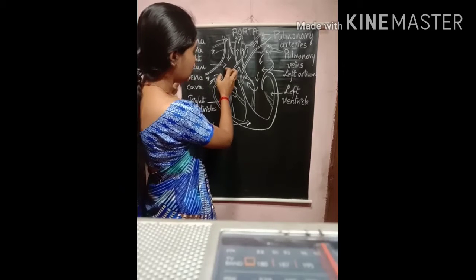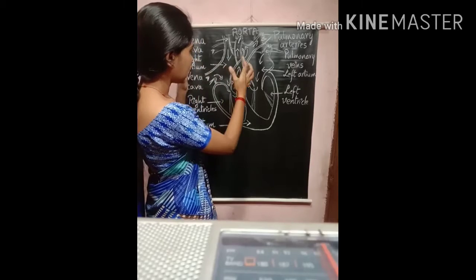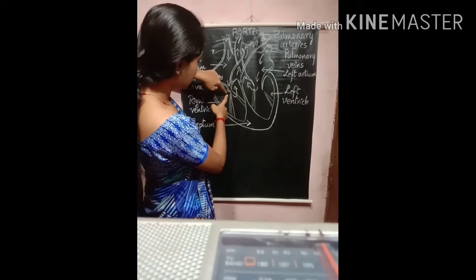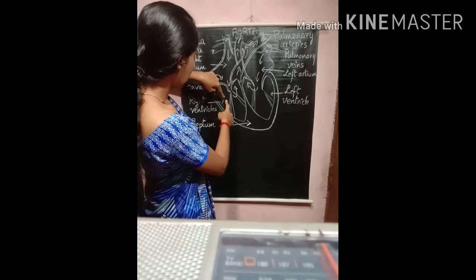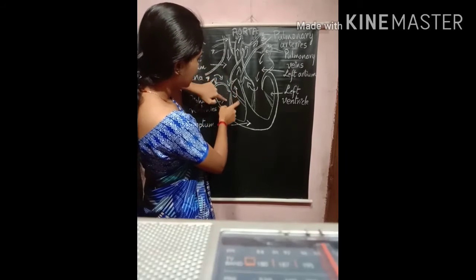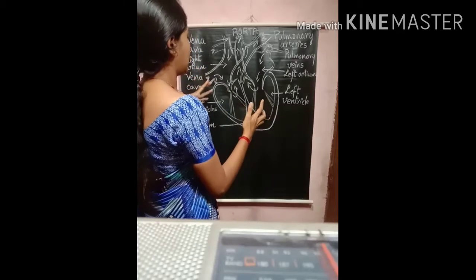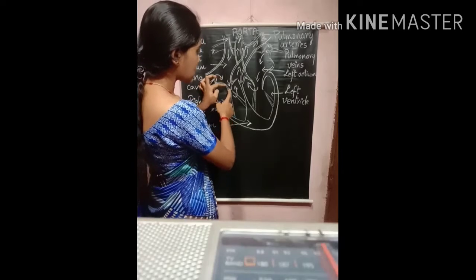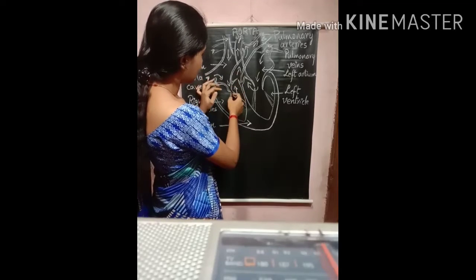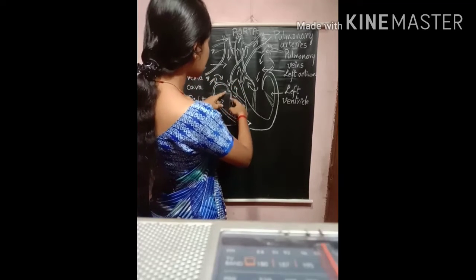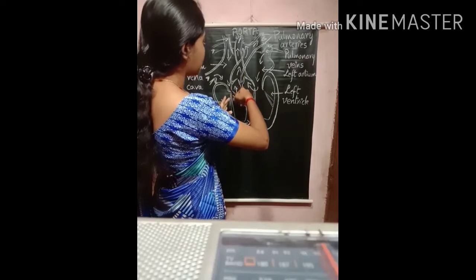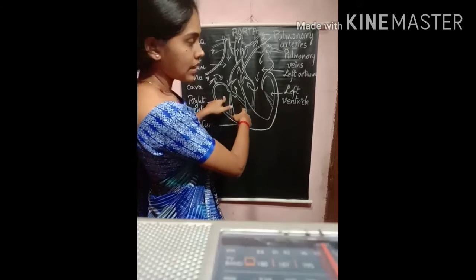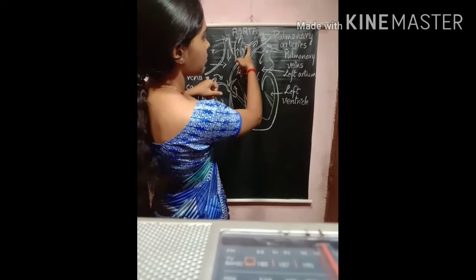When this contains the deoxygenated blood, it will expand and it will be pushed into the right ventricle. Once that blood is pushed into the right ventricle, it contracts and it simultaneously expands. And the control is here also. You can observe the valves. This controls the movement of the blood in one direction, and the ventricle pushes the blood by contracting. This deoxygenated blood is pushed into the pulmonary arteries.